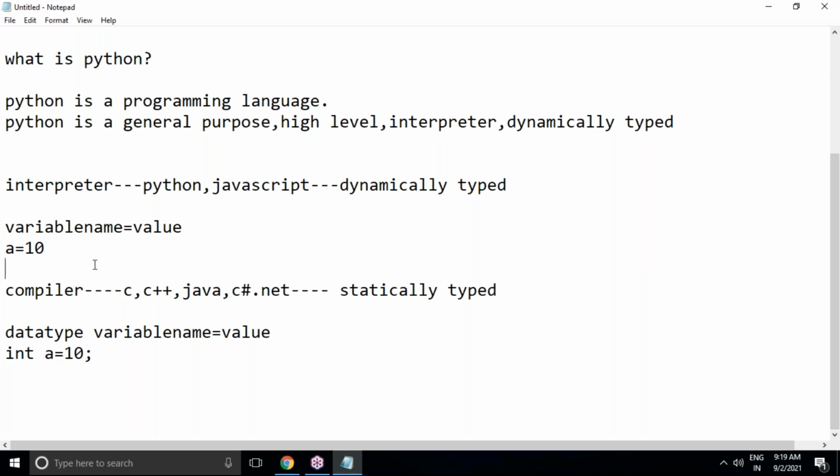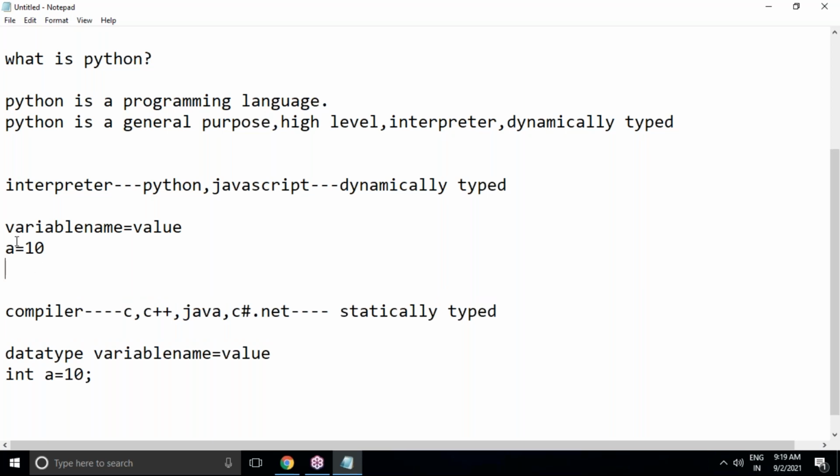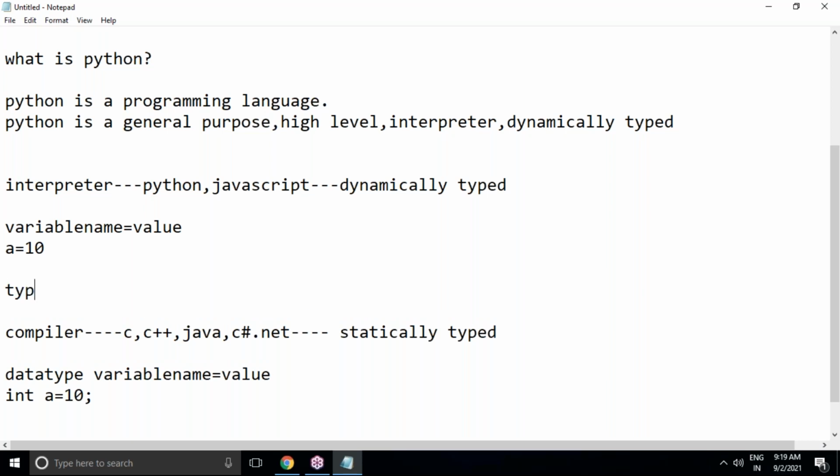But later, if you want to know what data type is assigned for your variable, then in Python there is a built-in function, the type function. Type of A means what type is A? Integer type, because you have assigned an integer value. In case I take 10.4, what type of A is it? It returns float. And in case I'm giving a name, Durga, what data type will be assigned? Python will assign string type.